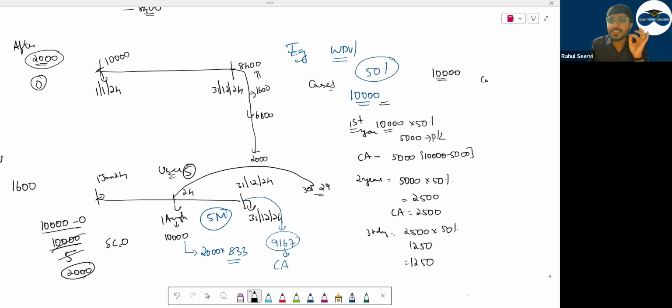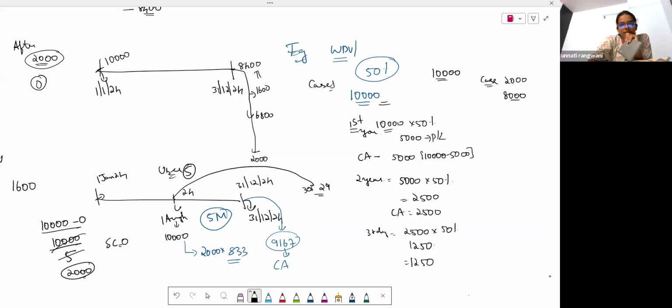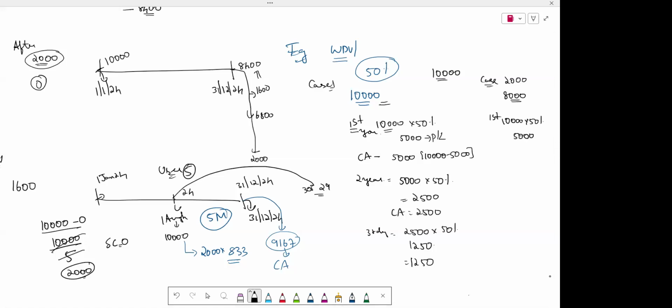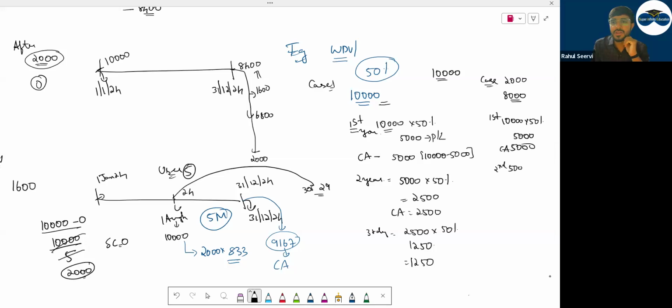Now if I say in case 2, the scrap value is 2,000. So how much is the maximum depreciation you can charge? 8,000. So then first year, what will you do? 10,000 into 50%. How much is this? 5,000. Carrying amount 5,000. Second year, 5,000 into 50%, 2,500. Then carrying amount is how much? 2,500.